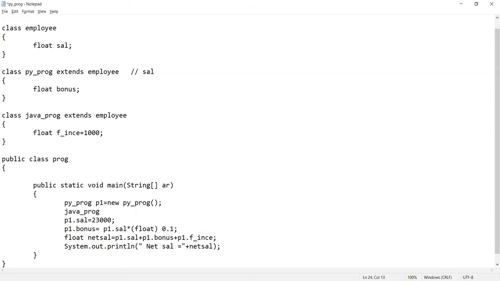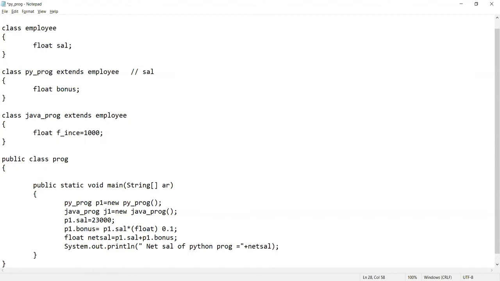So Java programmer, say J1 is equal to new Java programmer, right? Now I will calculate the salary of the Python programmer. So suppose salary is 23,000 and bonus is 10% of the salary. So the salary of the Python programmer will become what? The salary plus bonus. So I will declare the net salary of Python programmer.